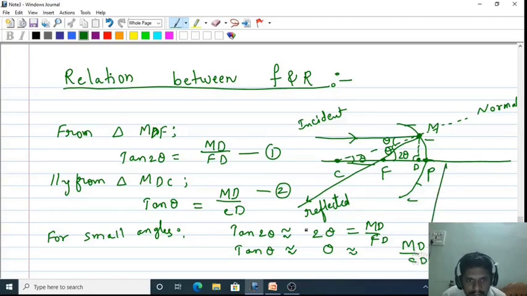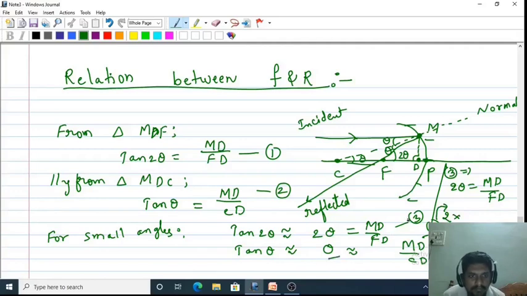So 2 theta, what is 2 theta? Let it be equation number 3 and equation number 4. From equation number 3, 2 theta is equal to MD by FD. But from 4, 2 into theta is equal to what?